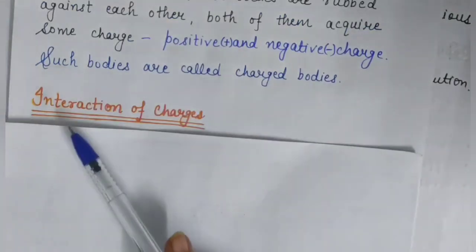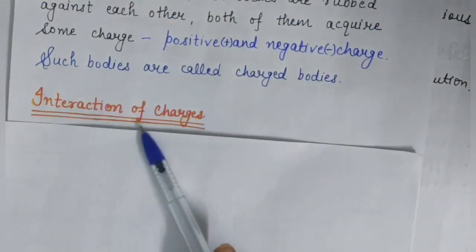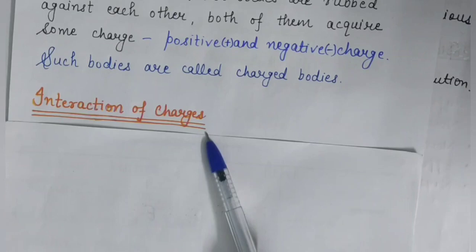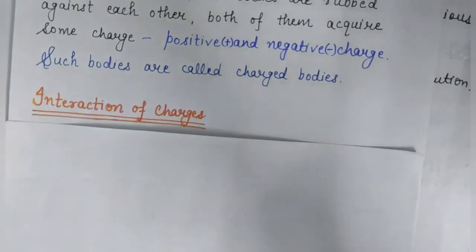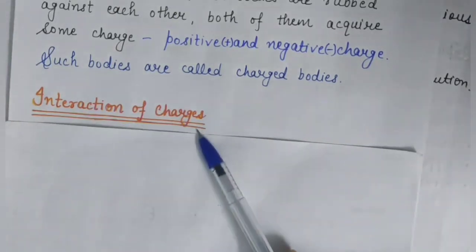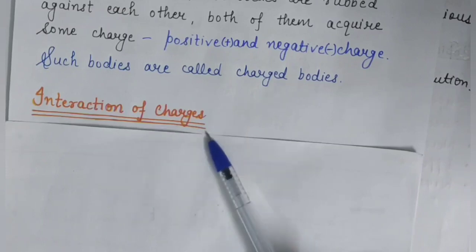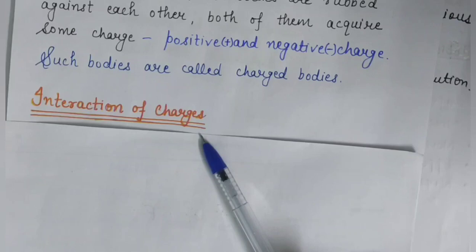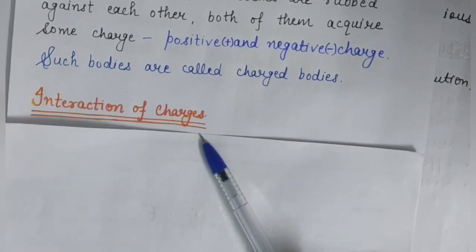So students, now we will try to know the interaction of charges. Means how these two charges interact with each other. It means when positive and positive charge or negative and negative charge come close to each other, then what type of behavior they show, and when positive and negative charge come close to each other, then how they interact.